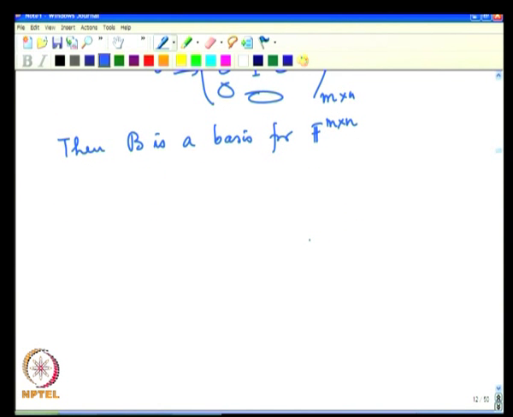The next example we will consider is that of the polynomials.